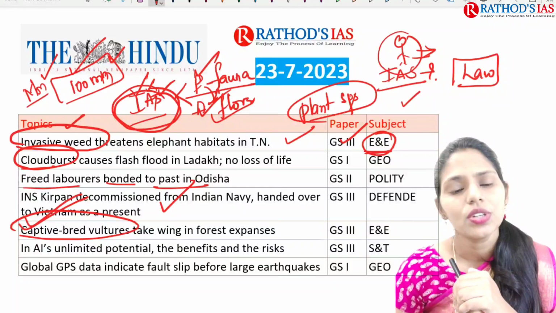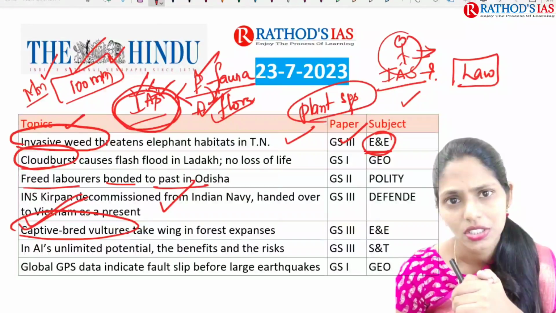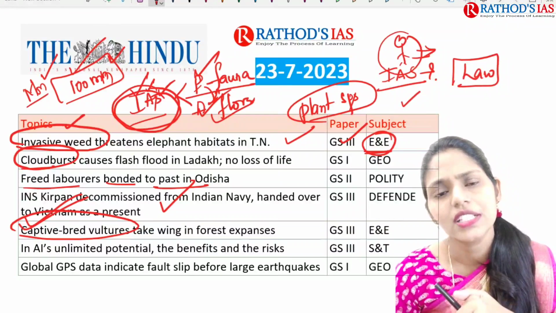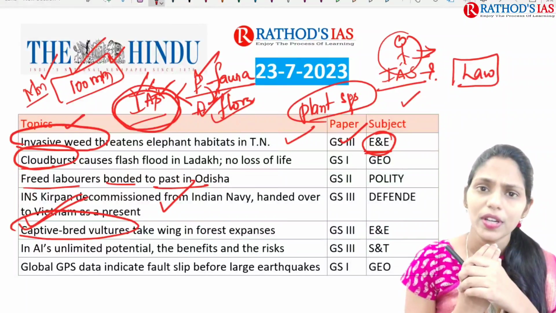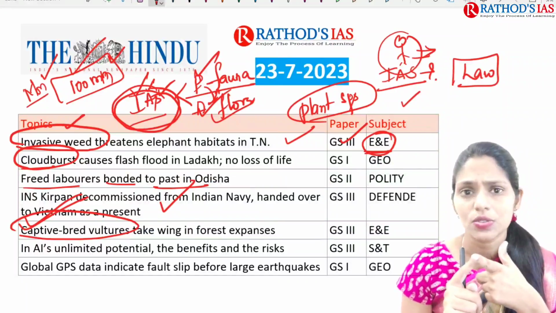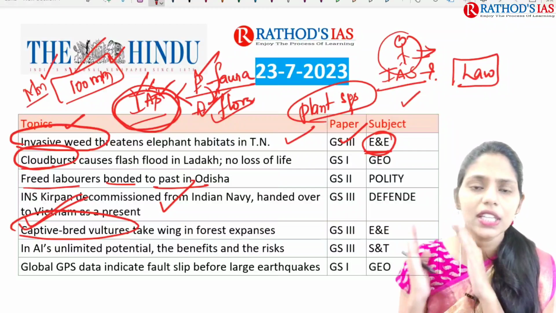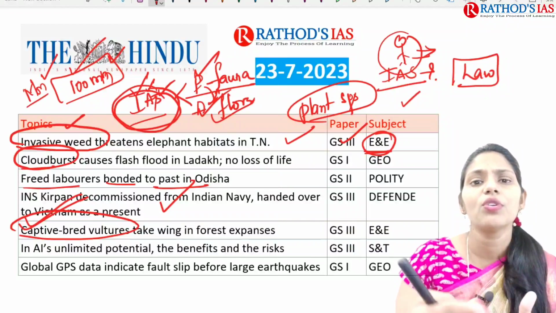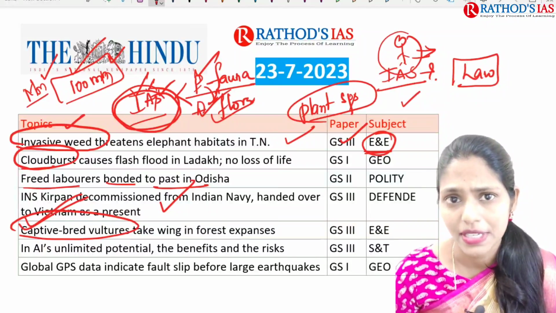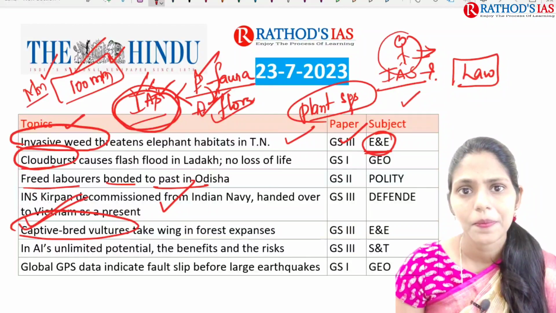Okay. So here, whenever there is a decrease in the number, we have to go for conservation. In conservation, we especially have two important techniques. The first one is in situ conservation, the next one is ex situ. In situ means in that site itself. Ex situ means we take them from one area to another and conserve them somewhere other than their natural habitat. One such example is captive breeding.